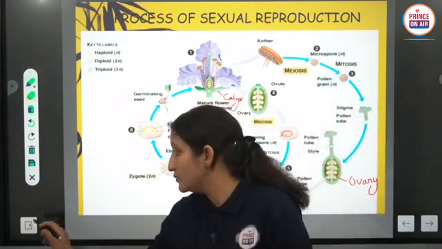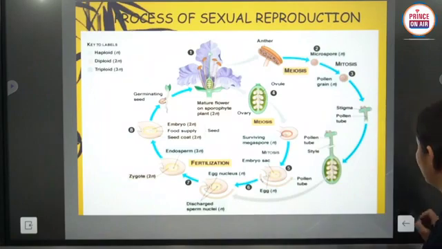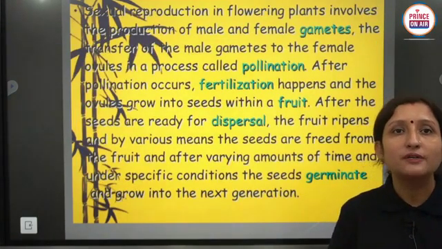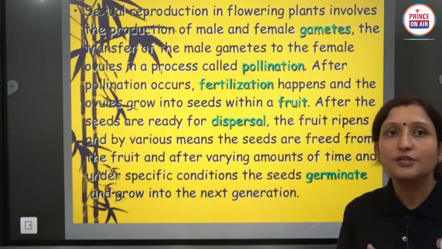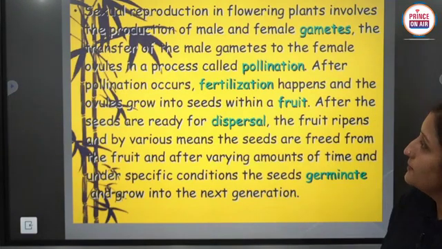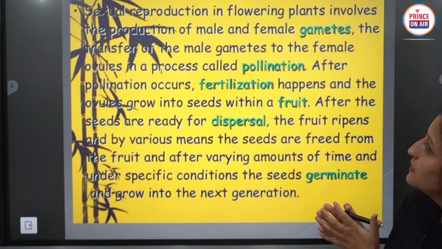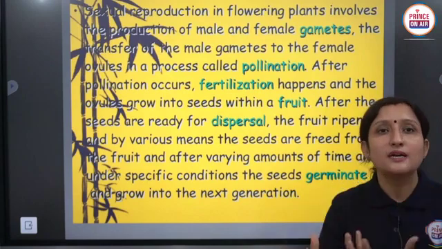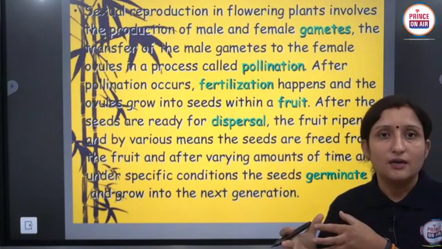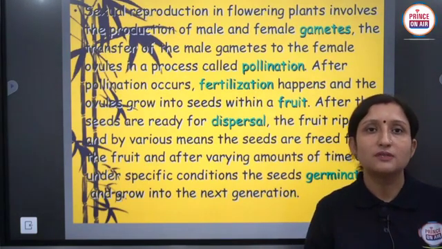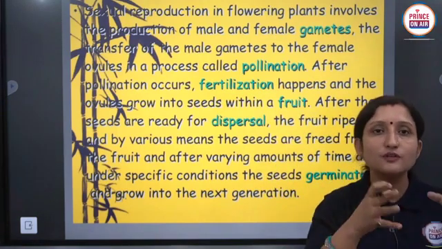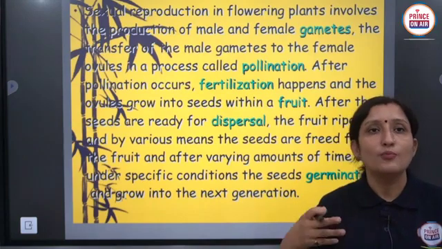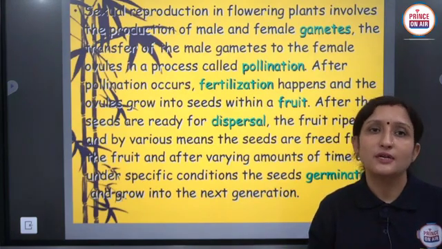Next, related to this chapter, sexual reproduction in flowering plants involves the production of male and female gametes, and after production male gametes are transferred onto the gynoecium or pistil. It is called pollination. The transfer of pollen grains from anther to stigma is known as pollination, and after pollination what happens?